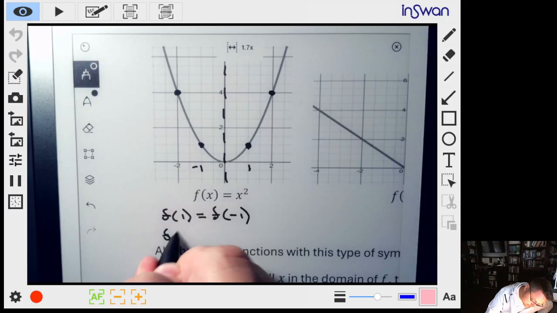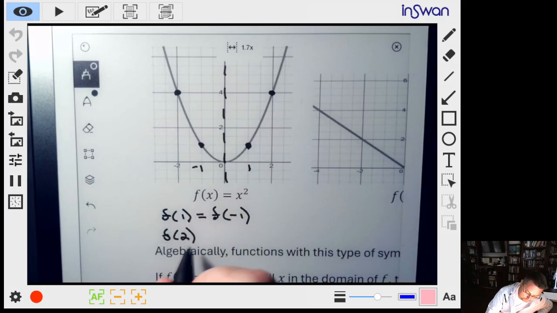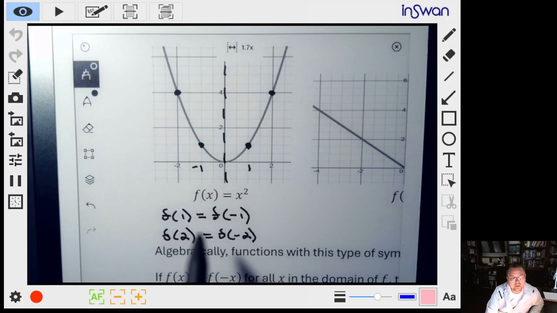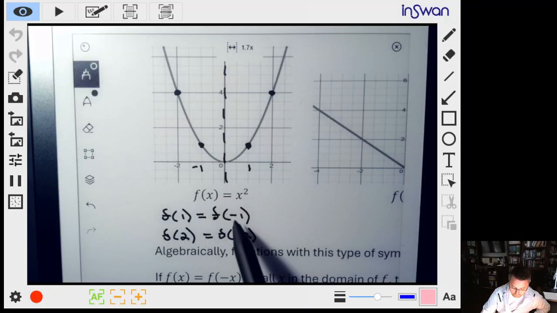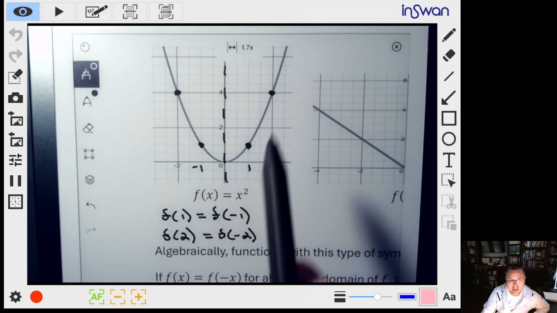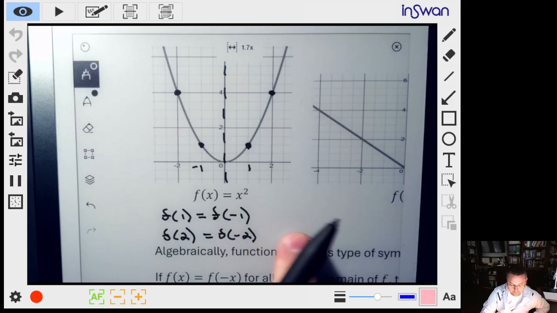The height at 2 is 4, the same as the height at -2. These are the y values associated with the x value inputs. So f of 1 is equal to f of -1, f of 2 is equal to f of -2, and as we go on this graph, f of any of the positive values would be the same height as the function at the negative values.